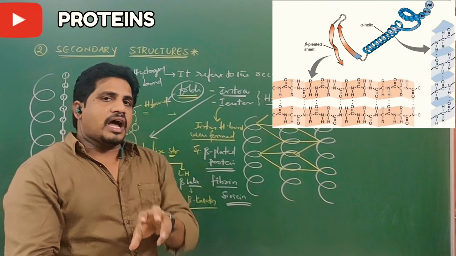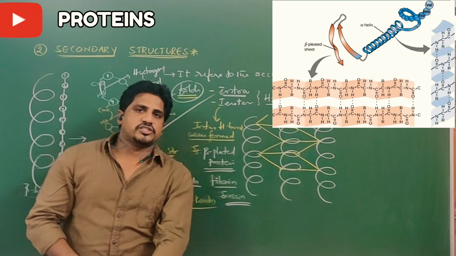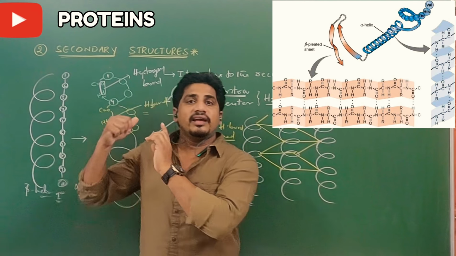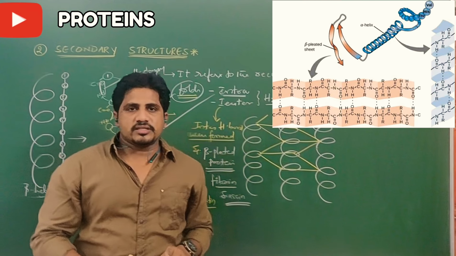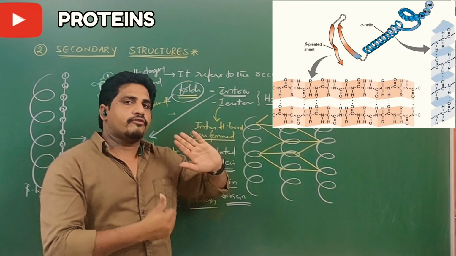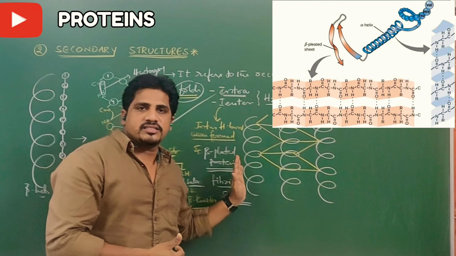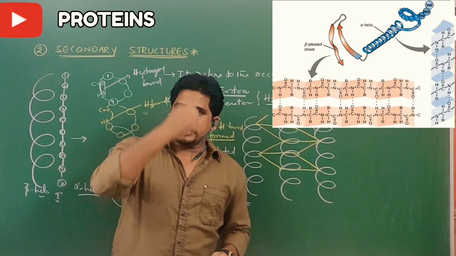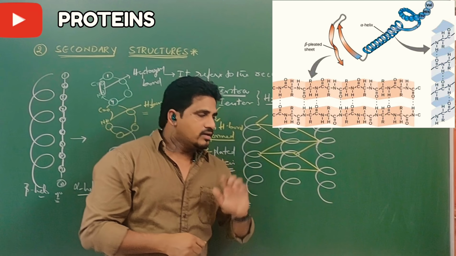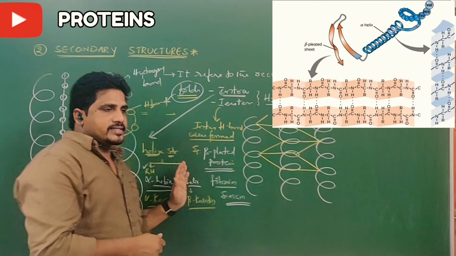hydrogen bonds. If those hydrogen bonds are formed in the same structure of the polypeptide chain, that is called intra-hydrogen bonds, and then they form only helical structures. Whereas if the hydrogen bonds are formed between two peptide chains, then it is called interpeptide bond. Inter means junction. Intra means same structure inside. So one should understand the differences and examples.